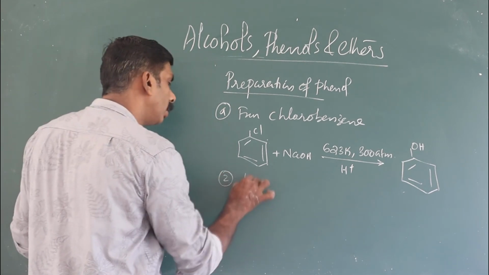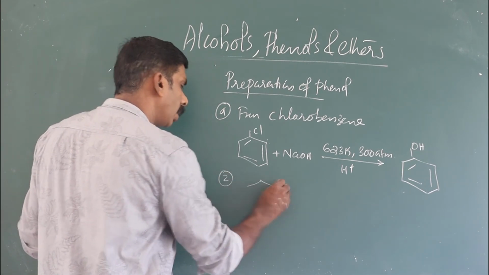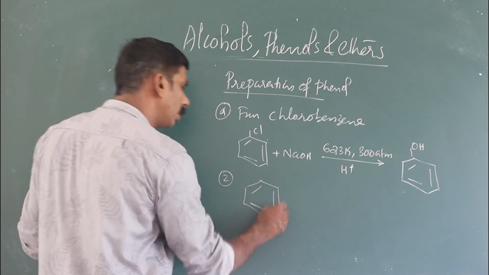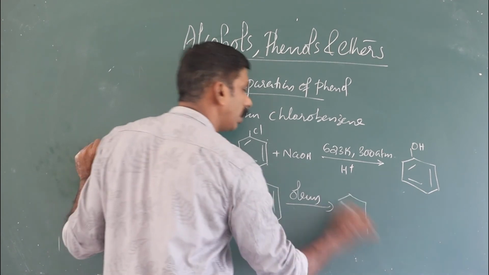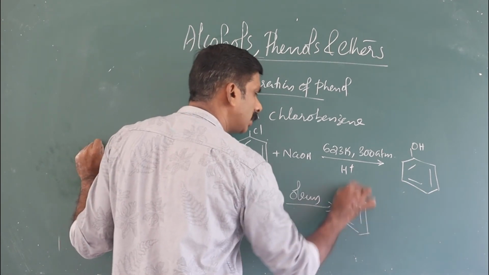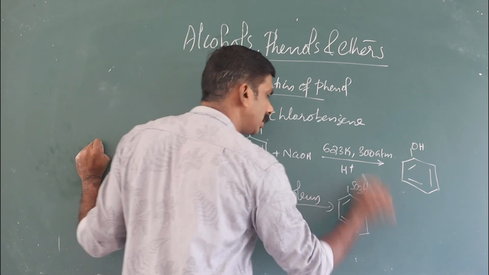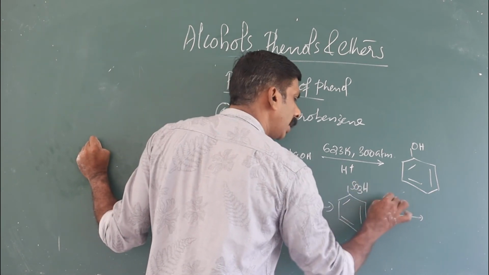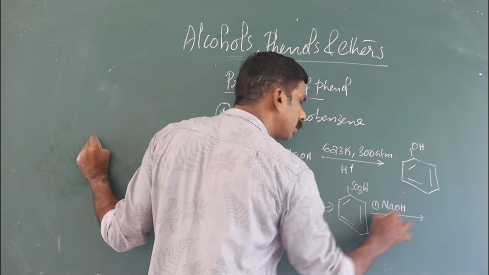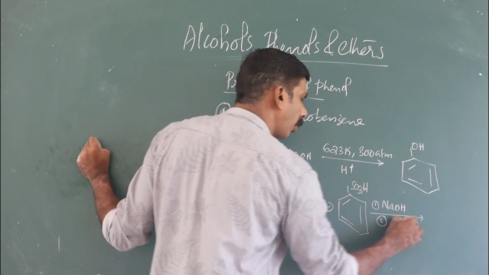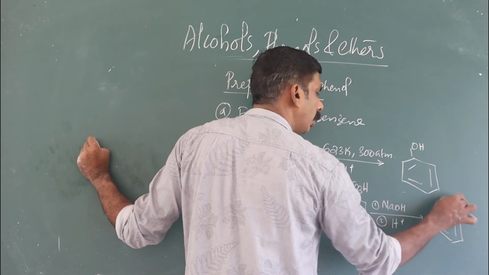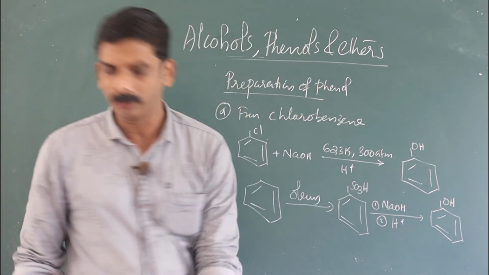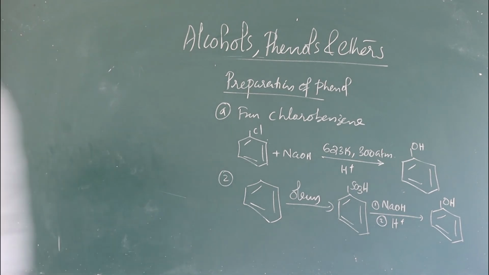Second method is benzene reacting with oleum. Oleum is fuming sulfuric acid, H2S2O7. It gives benzene sulfonic acid, in which SO3H is attached, which reacts with NaOH. Sodium phenoxide is formed. On acidification, it gives phenol. That is the second method, from oleum, which is H2S2O7.